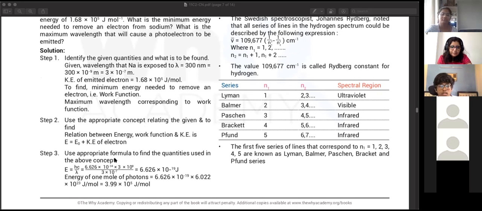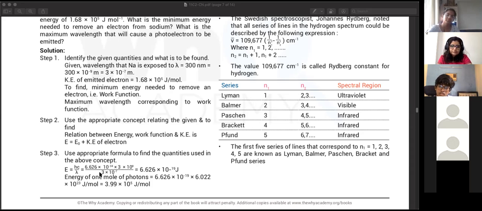Like this is a solved example, so the details are here. Kinetic energy of one. E is given by hc by lambda. I'm like, why are we putting 6.626 there? For kinetic energy, we need to put 1.68, right? That is kinetic energy. This is, they found out E equal to hc by lambda.